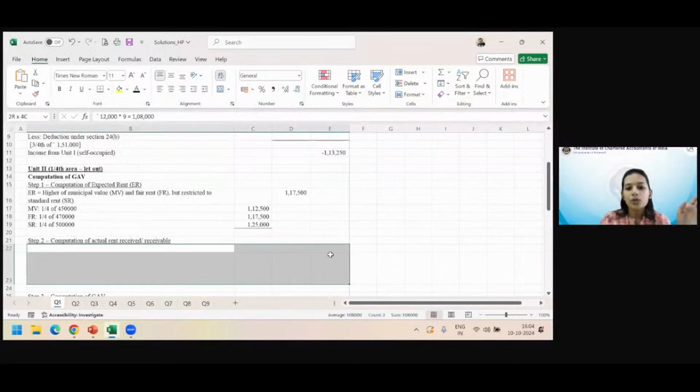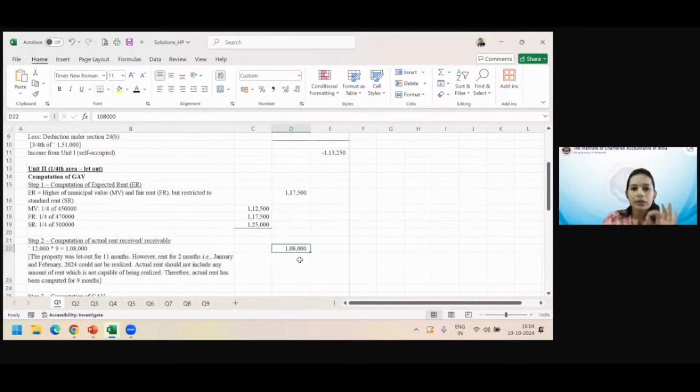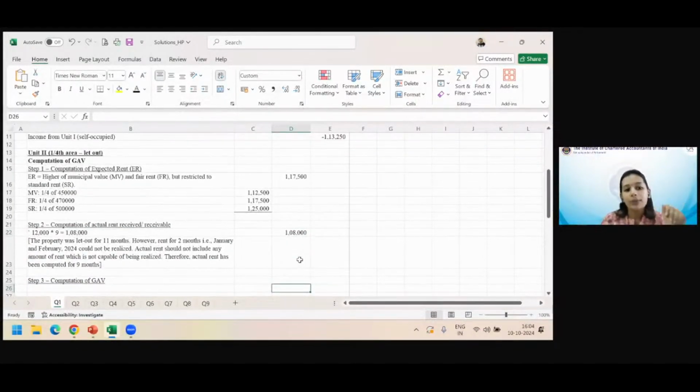and we will have actual rent for 9 months. So if we calculate actual rent for 9 months, it comes to this much at the rate of 12,000 per month. Okay. अब स्टेप 3 हम GAV निकालेंगे, जिसके लिए हम ER और AR को कंपेयर करते हैं.